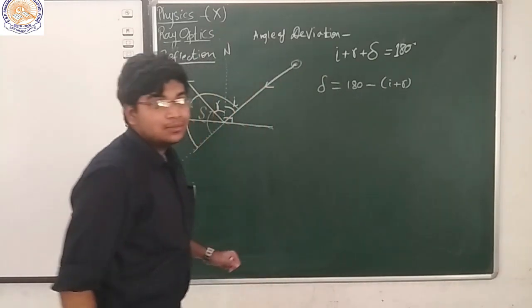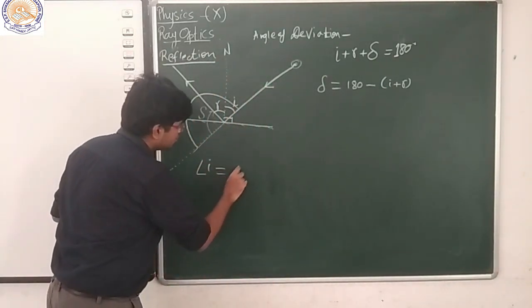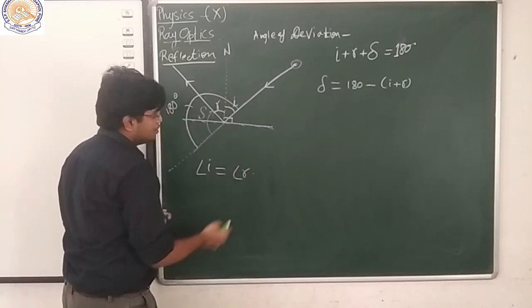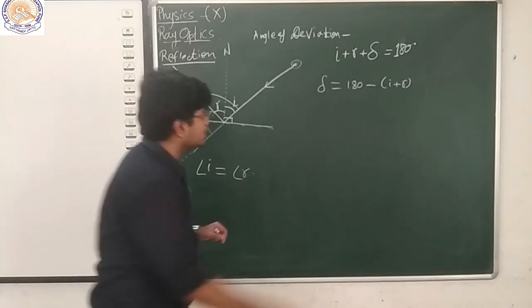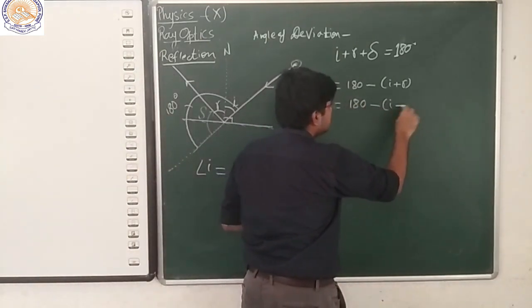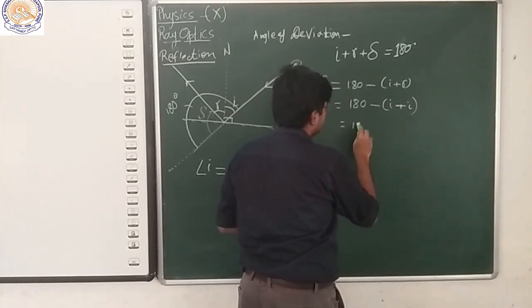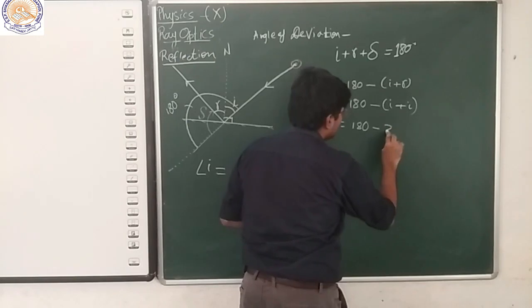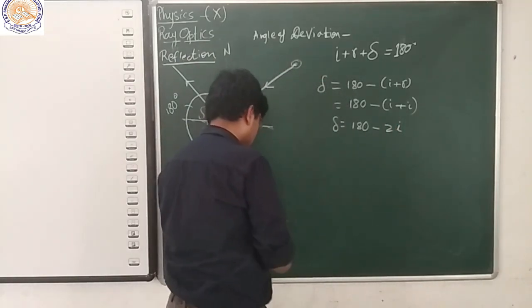But we know from the law of reflection that angle I is equal to angle R. That means we can resubstitute this R as I. So we can say this as 180 degrees minus (I plus I) from the laws of reflection. Hence it would be 180 minus 2 times of I. So this is the angle of deviation.